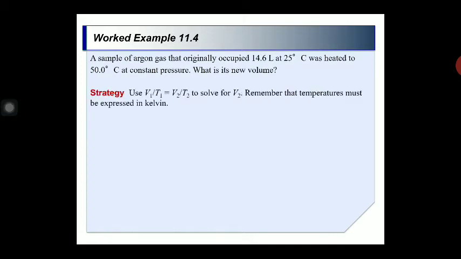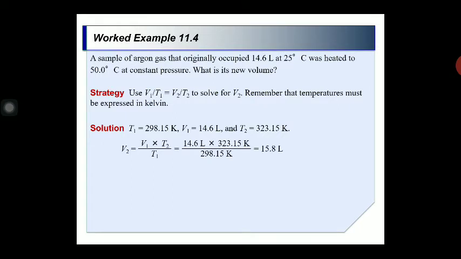So according to the Charles law, V1 upon T1 is equal to V2 upon T2. In this relation, the T1 is given, that is 298.15 Kelvin. The V1 is given, 14.6 liter. T2 is 323.15. Then V2 can be calculated accordingly.